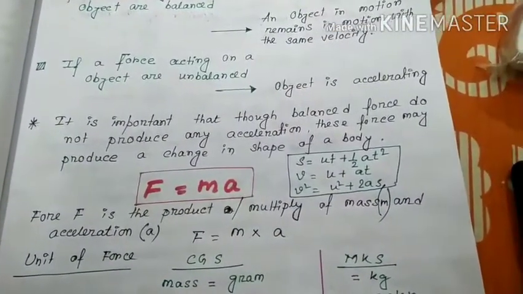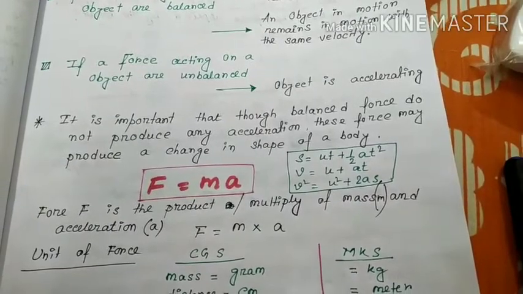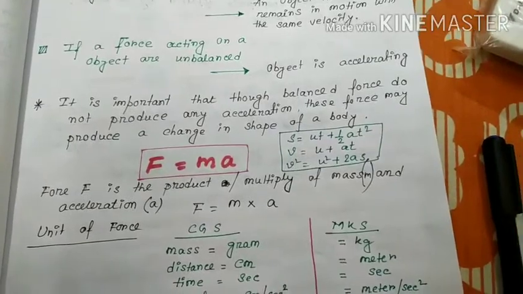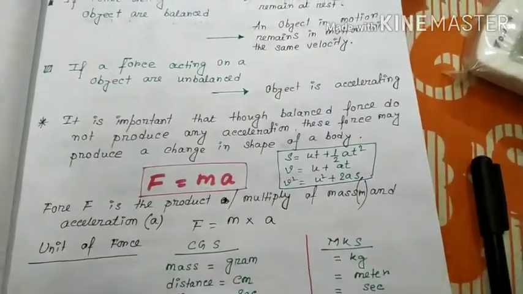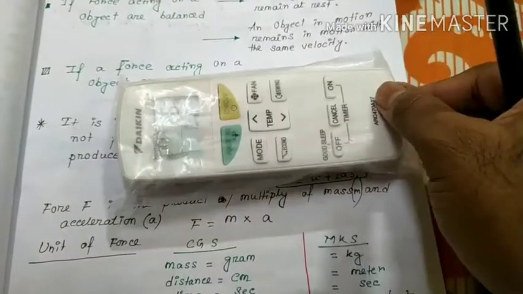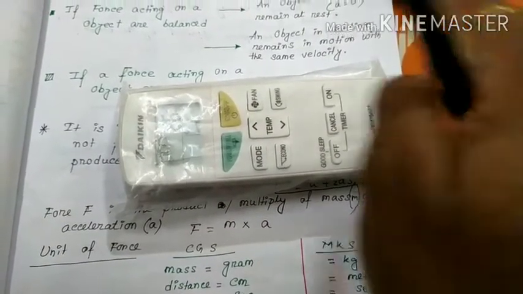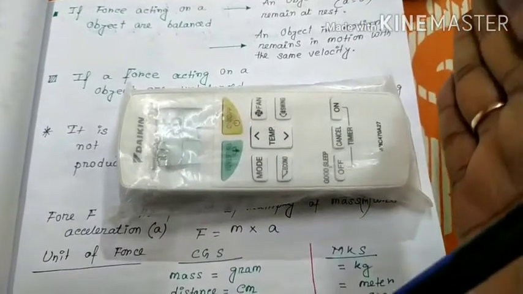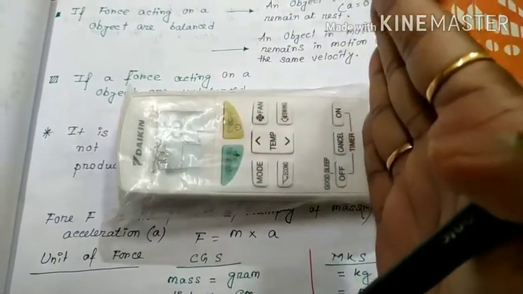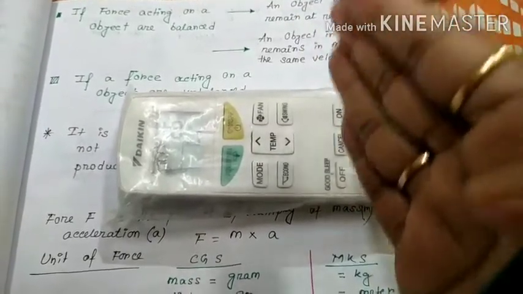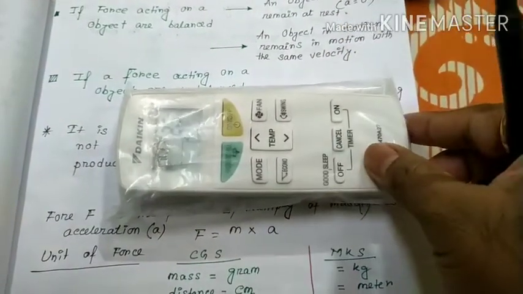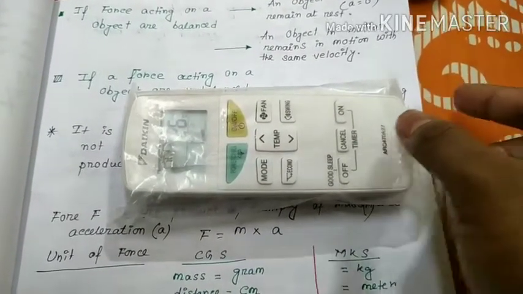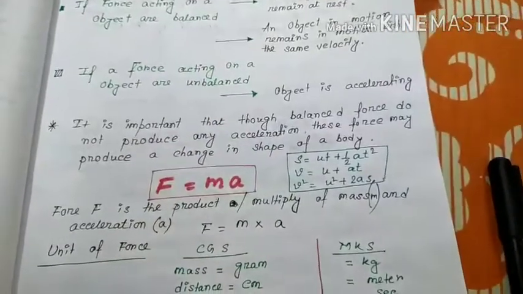It is important that balanced forces do not produce any acceleration. This force may produce a change in shape of a body. Suppose a balanced force is applied, 5 Newton from this direction and 5 Newton from this direction. So there will be no acceleration, but after some time this body will break or change its shape, right? Suppose this is an AC remote. If I apply the same force from both directions, then after some time this remote will break, right?